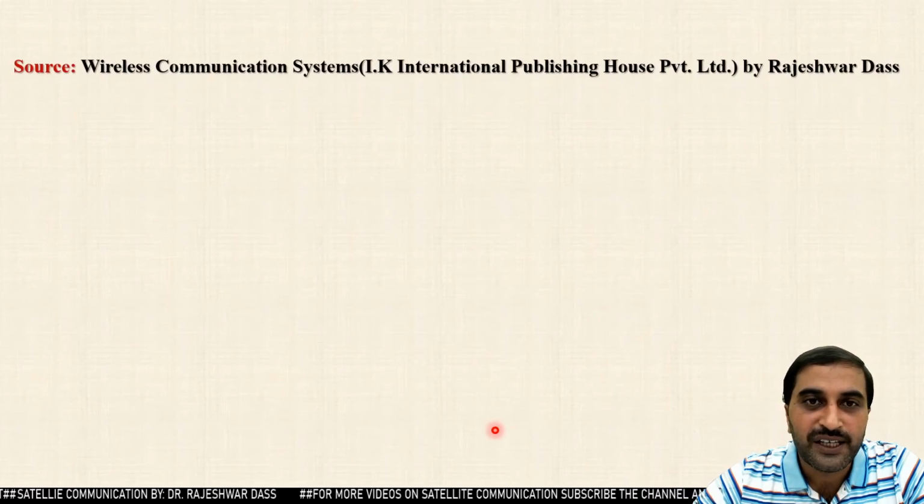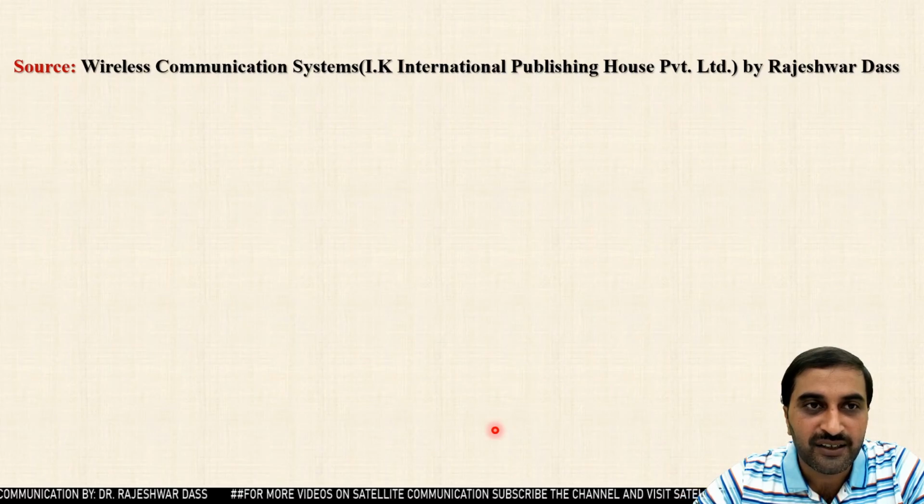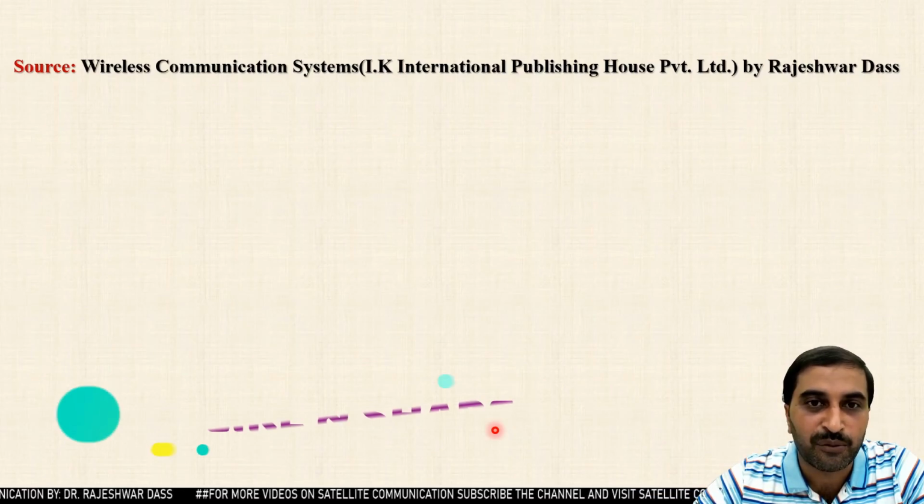In the next class, we will discuss the basic block diagram of the transmitting earth station and the receiving earth station which are used for satellite communication.